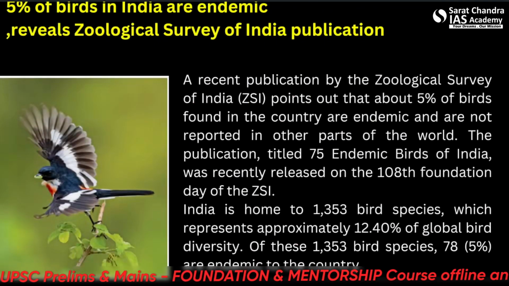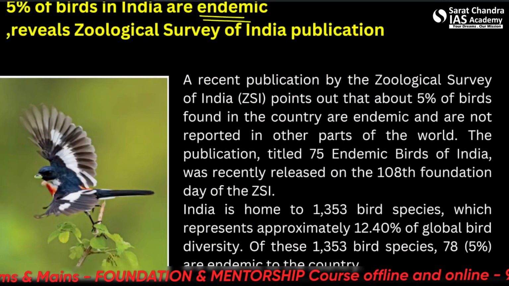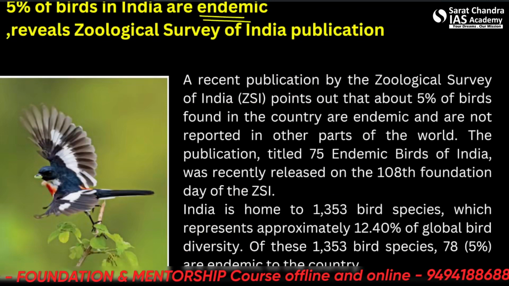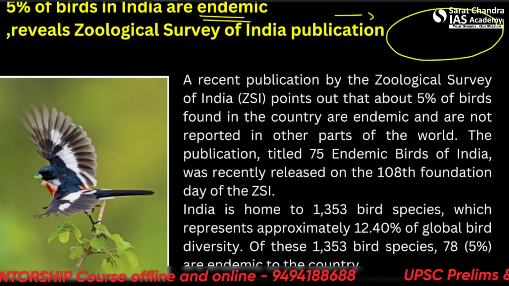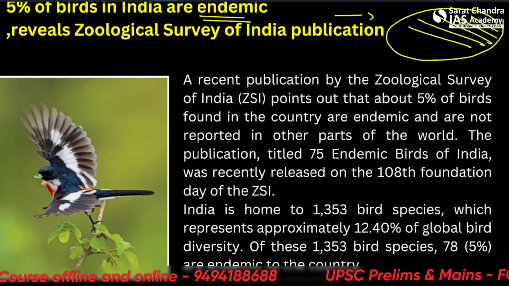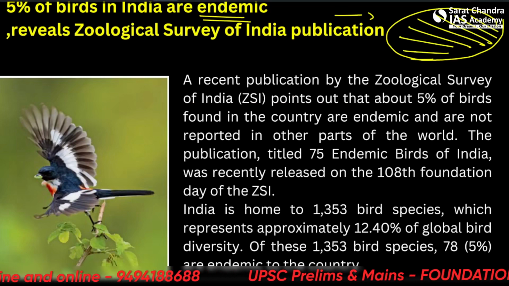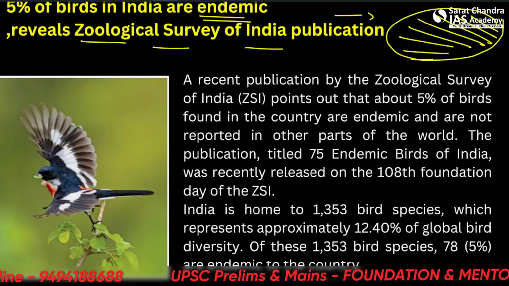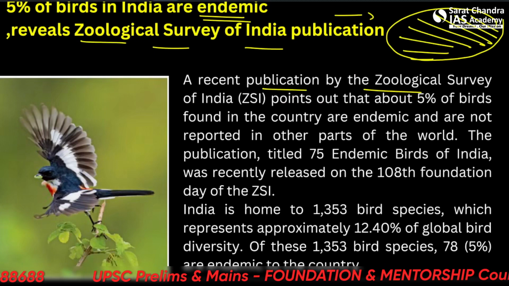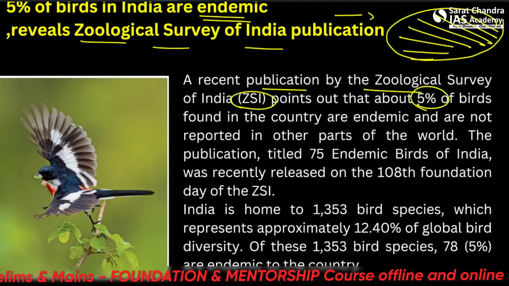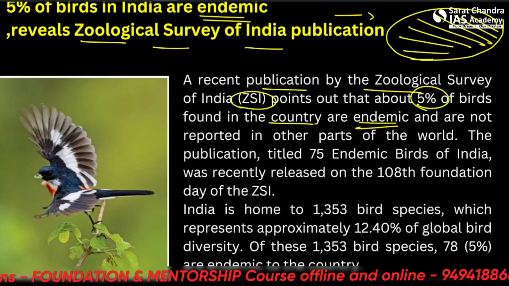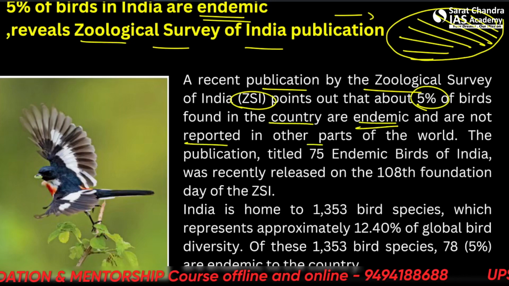So 5% of birds in India are endemic. So what is the meaning of endemic? Endemic means that population which is only found in a certain region and not found elsewhere. A limited population. Alright. So reveals the Zoological Survey of India. A recent publication by the Zoological Survey of India points out that 5% of birds found in the country are endemic, and they are not reported in any other parts of the world.